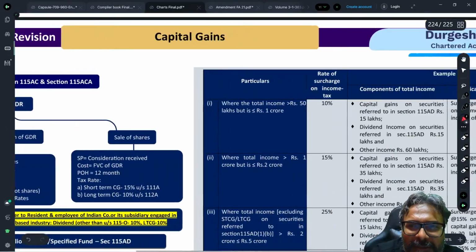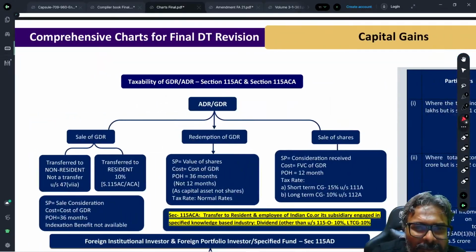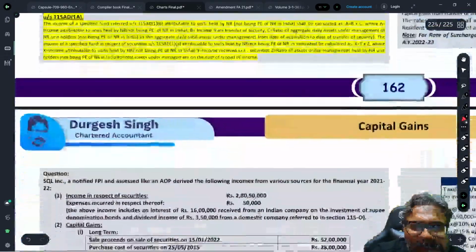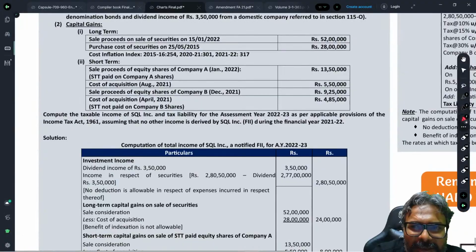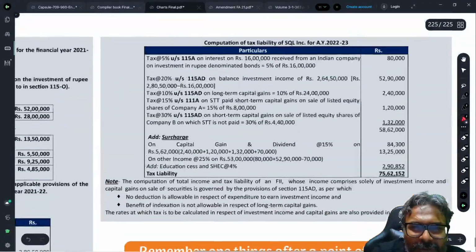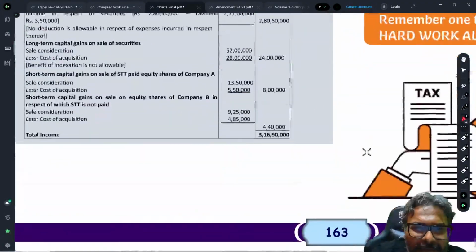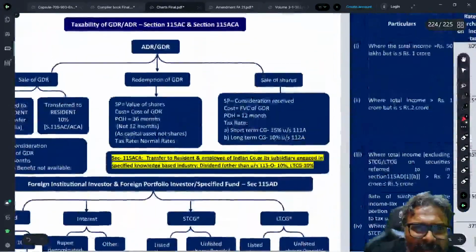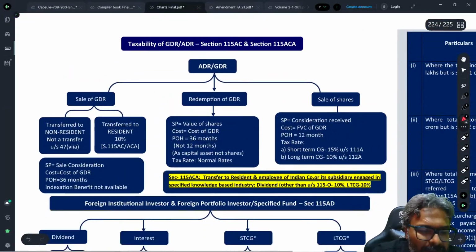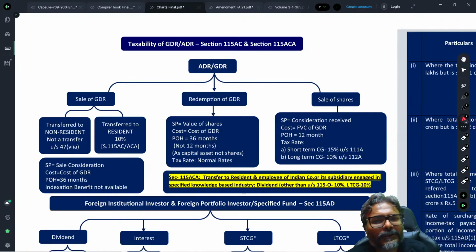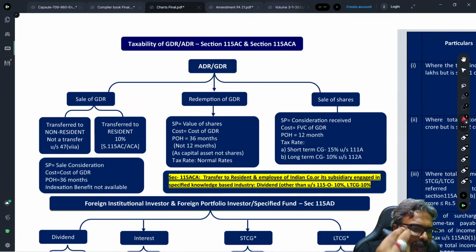With that now, students, let's come to the last one. Last one, students. Taxation of ADR and GDR. Let's have a look at this one. This context, and we are done with this one now. Next 10 minutes are important, students. Just allow me a 2 minute break, students.